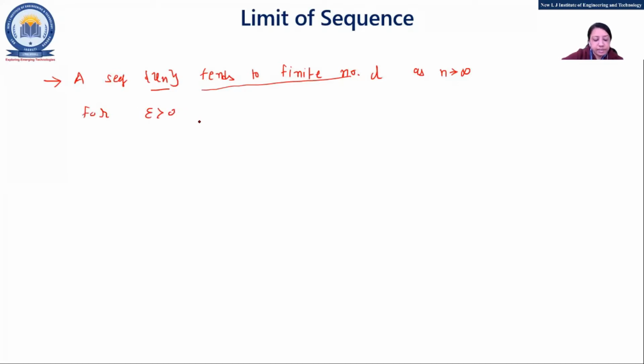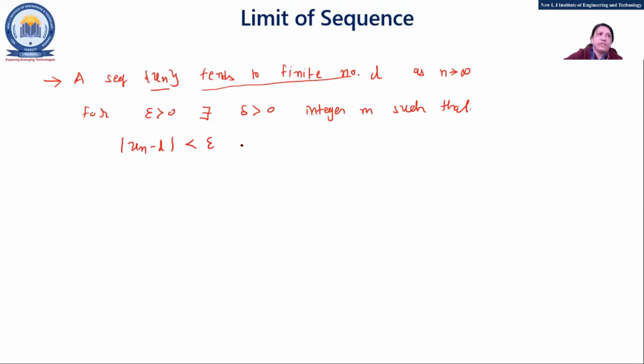For epsilon greater than 0, there exists some delta, which is also greater than 0, for an integer m, such that we can write |un - L| < epsilon.